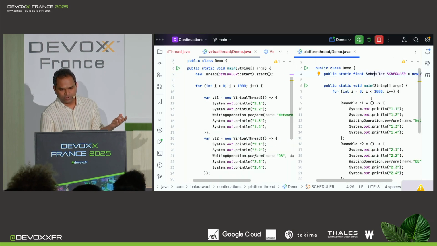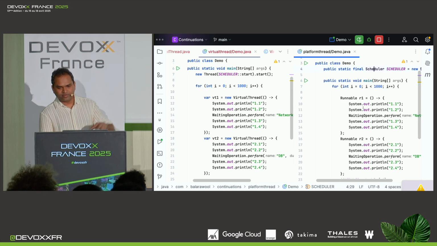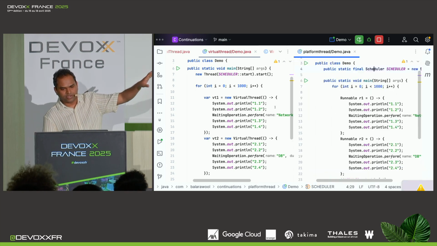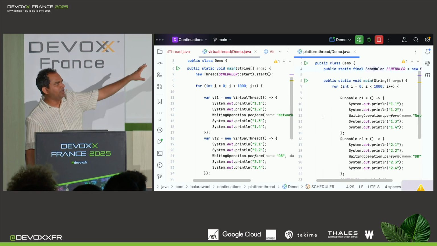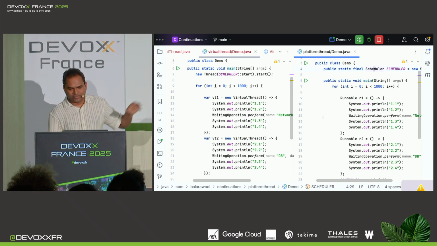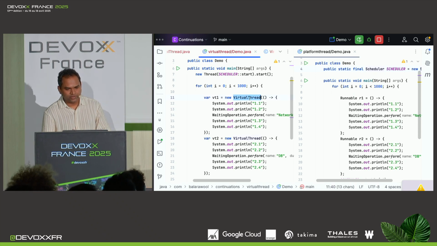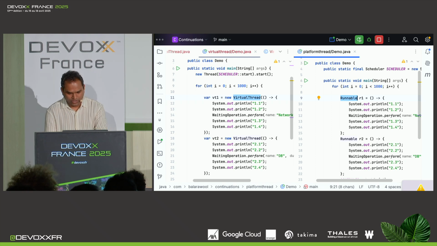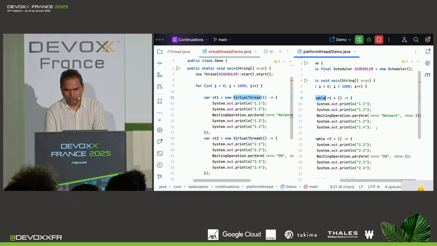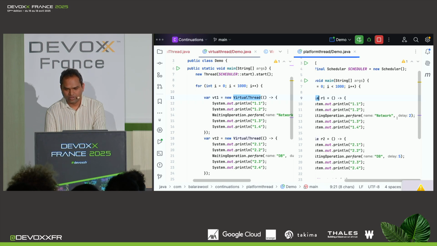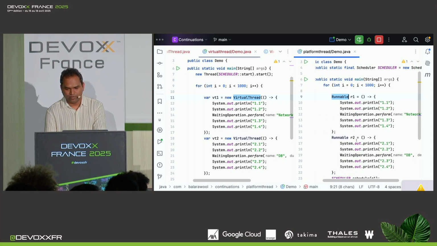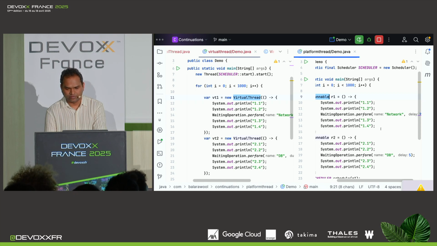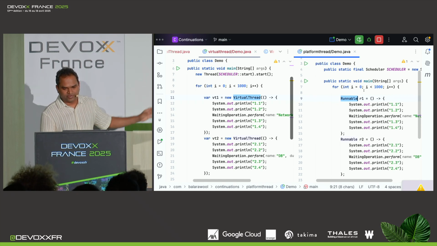Now, it's a bit difficult with the big font to see, but the right-hand side implementation is actually pretty similar to the one on the left-hand side. The only difference is that on the left-hand side, I use virtual threads, and on the right-hand side, I use runnables. So here you have 1,000 of these runnables, 1,000 of these runnables, and they do exactly the same thing. So 2 instructions, then a delay of 2 seconds, and the second runnable with 2 instructions, a delay of 5 seconds. So exactly the same as what is happening on the left-hand side.